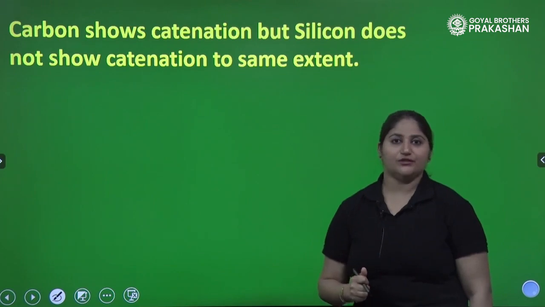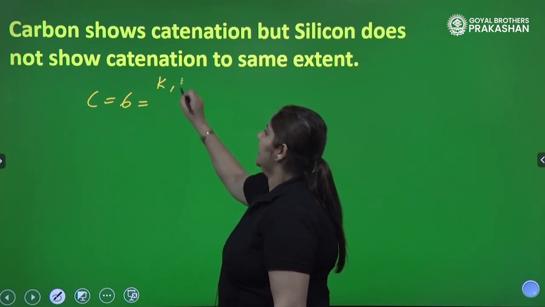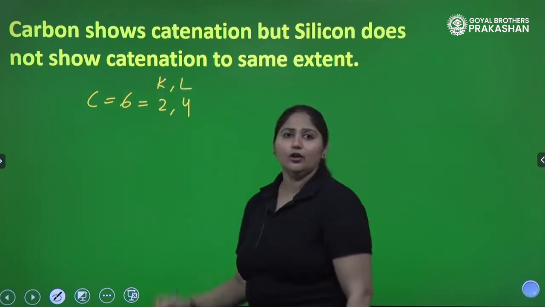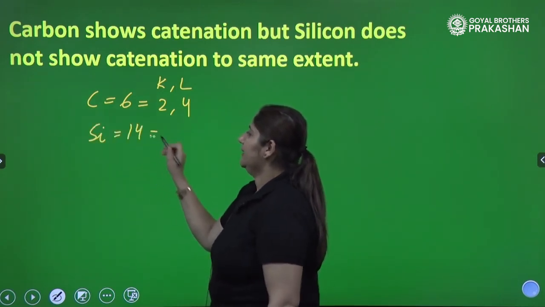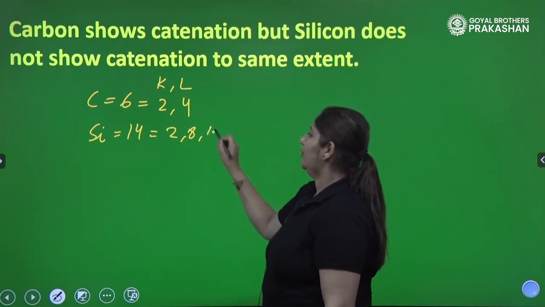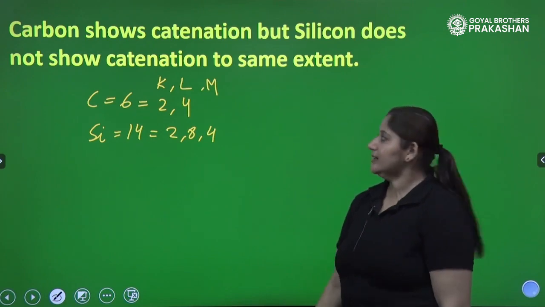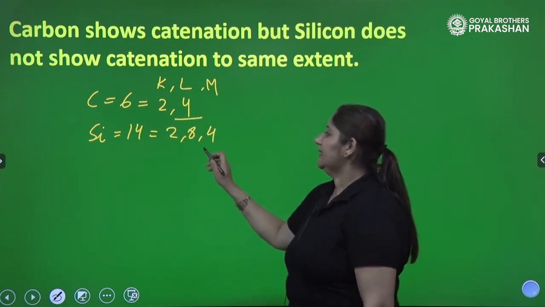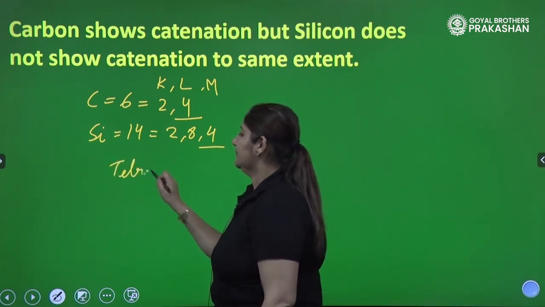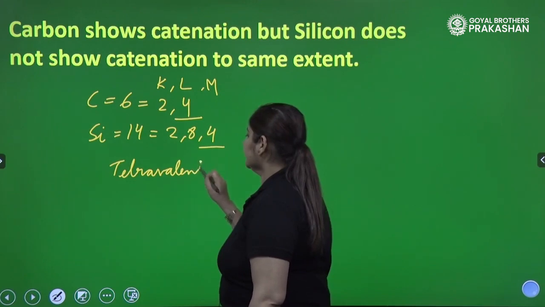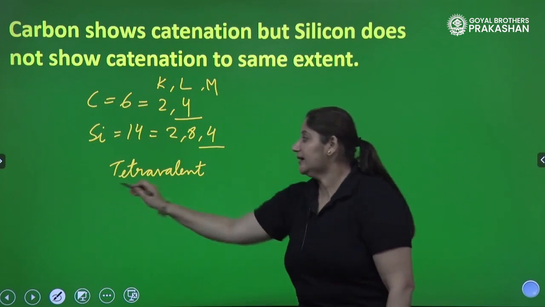Carbon has atomic number 6, and the configuration in the K and L shells is 2, 4. Why are we talking about silicon here? Because silicon has atomic number 14 and its configuration is 2, 8, 4, with the M shell also. Now look at the number of valence electrons they both have. Carbon has 4 valence electrons and silicon has 4 valence electrons. It means they are both tetravalent.